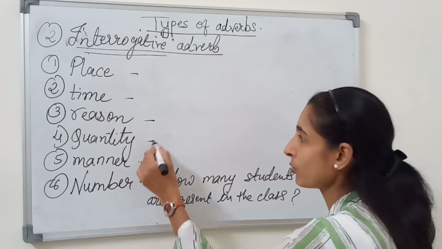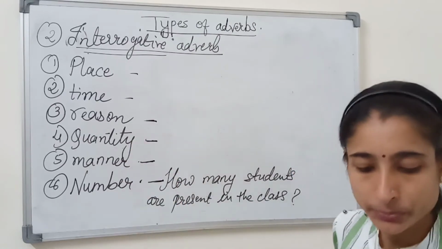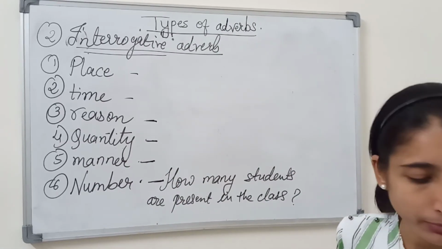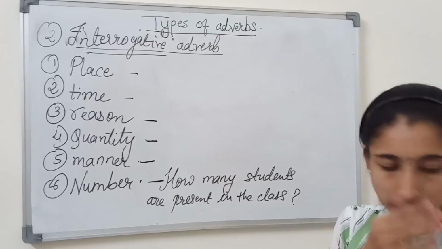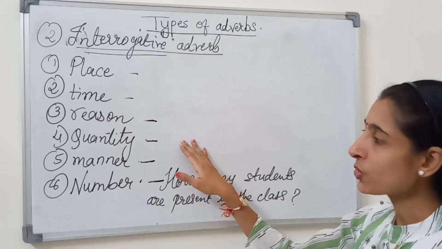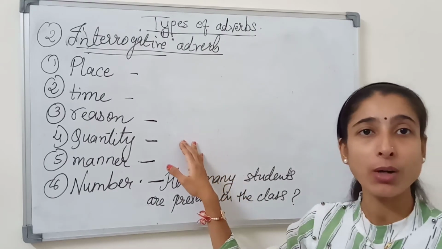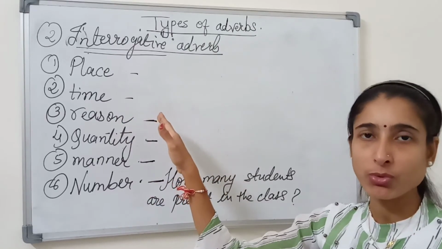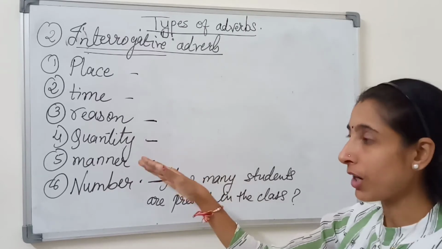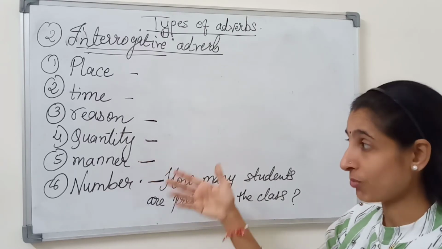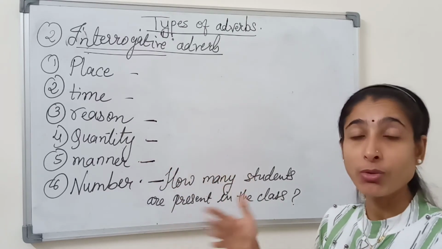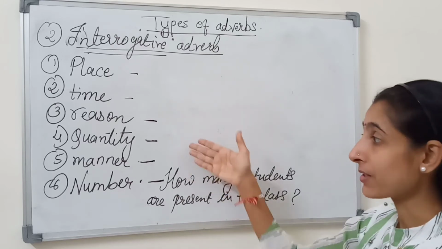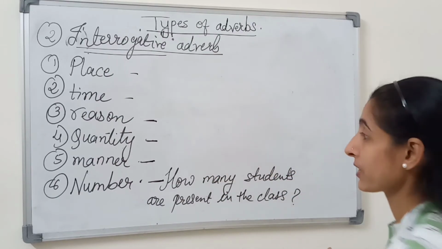Okay, let's move to the manner. Manner shows how the action will take place. In my simple adverb video also I have taught you that manner means how the action took place.